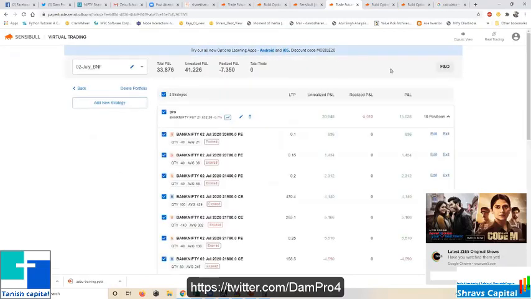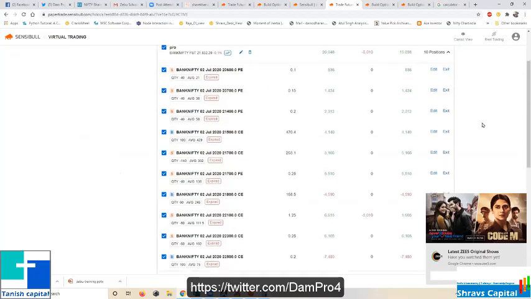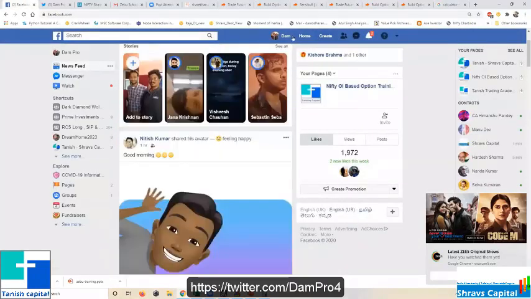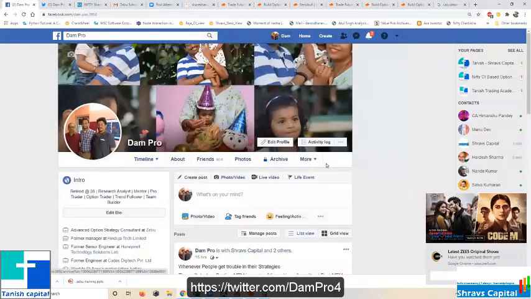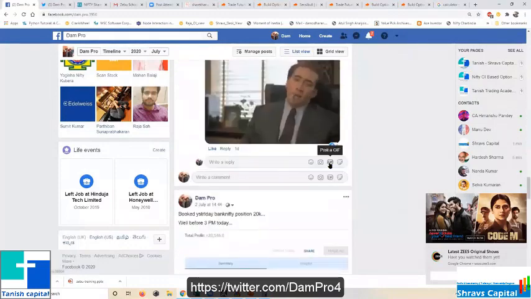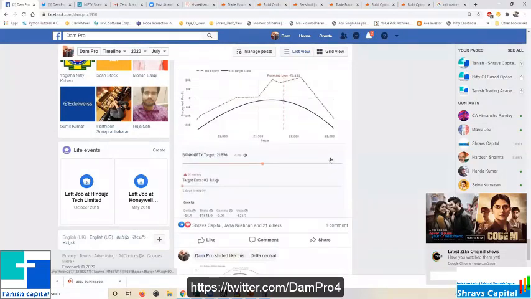This is the one position which I have built, because generally I don't trade Bank Nifty. People who have known me for the last 8 or 9 years know I never touch Bank Nifty. One of my students wants to trade Bank Nifty. He said on the strategy I am able to make money, but when I take a trade I am unable to make money. So for him we initiated a strategy, traded, and showed how to make money. This is my Facebook. I just updated what position I am going to take.